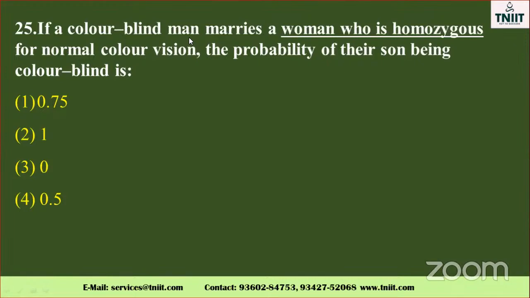If a colorblind man marries a woman, a colorblind man means X^C Y, isn't it, my dear? His colorblindness, is it on Y or X? X is the colorblindness. A woman who is homozygous means XX, isn't it? Woman, or what is that? Female. Okay, homozygous for normal color vision, the probability of their son being colorblind is?